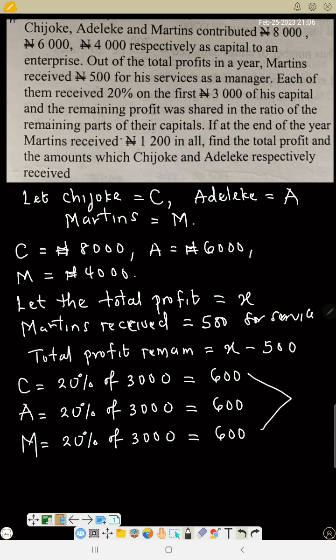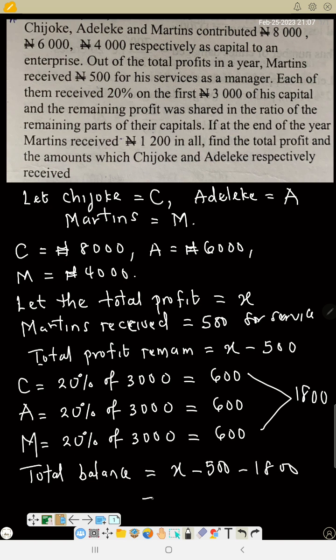So what will now be the remaining profit? The three of them is 600 times 3, that is 1,800 naira for the three of them. So the total balance for the profits will be X minus 500, which we have, and you also remove 1,800.